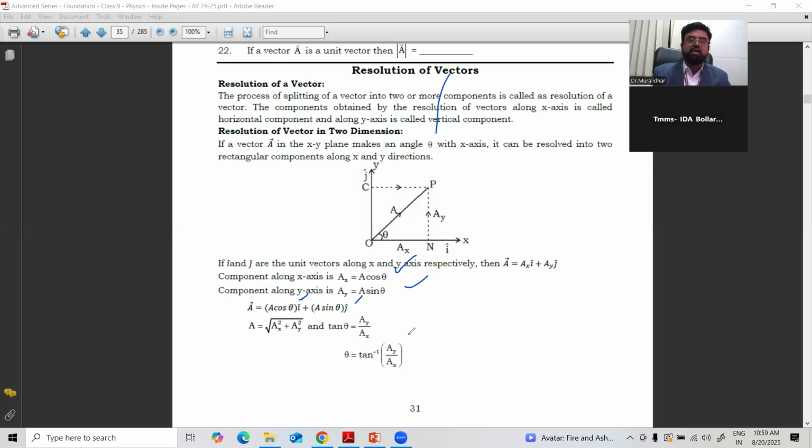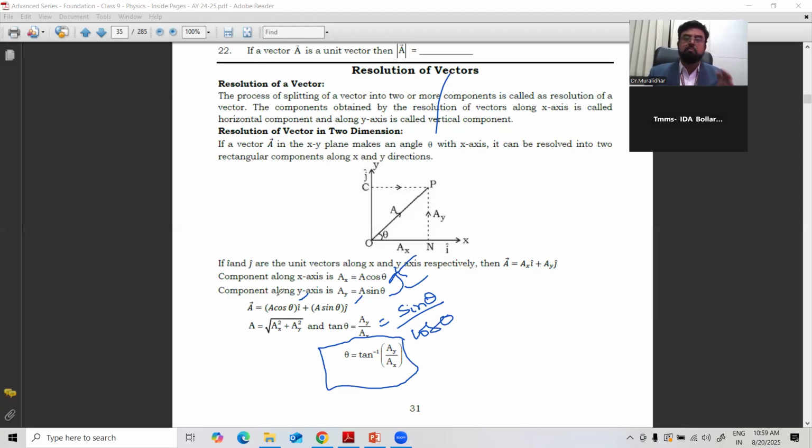From there, tan theta is equal to ay by ax. Tan theta is nothing but sin theta by cos theta. Or theta is equal to tan inverse of ay by ax if you want to find the angle. After resolution, we can use the formula tan inverse of ay by ax. They'll give the values of ay and ax.